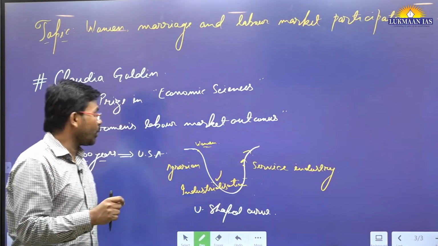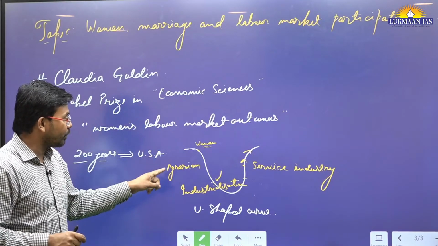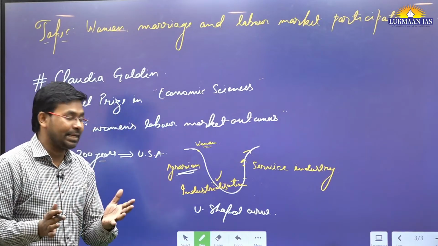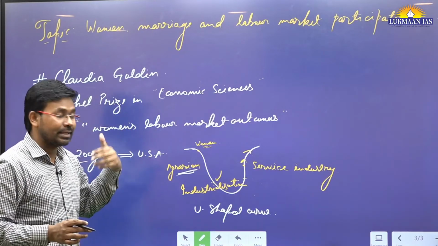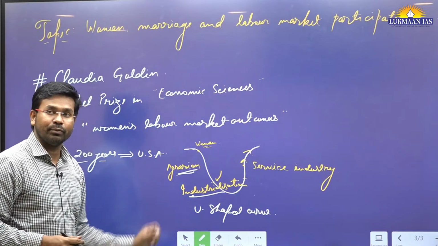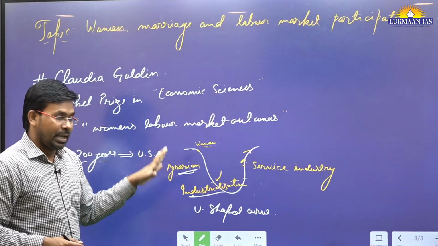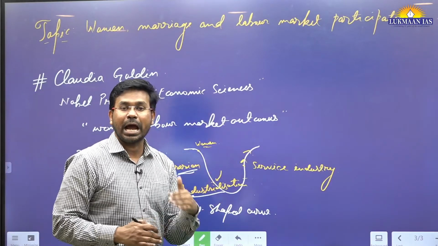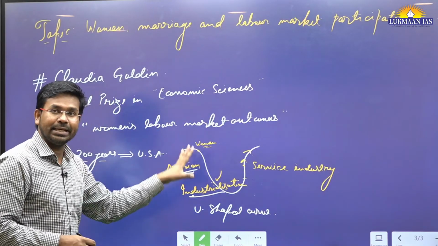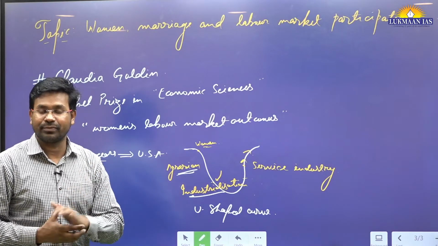She has talked about the factors that affected participation in the workforce when the economy was primarily agrarian, what factors contributed to the decline when there was widespread industrialization, and how participation increased with the coming of the service sector. She has studied these factors and helped the entire world to understand them.